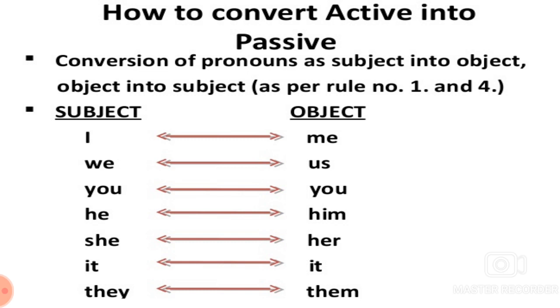In present perfect, he has sold vegetables. In passive, vegetables have been sold by him. Now, simple past. He sold vegetables. This is active. In passive, vegetables were sold by him. Now, past continuous. He was selling vegetables. In passive, vegetables were being sold by him.